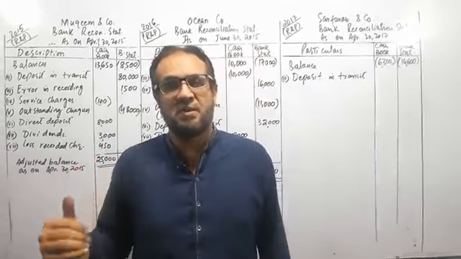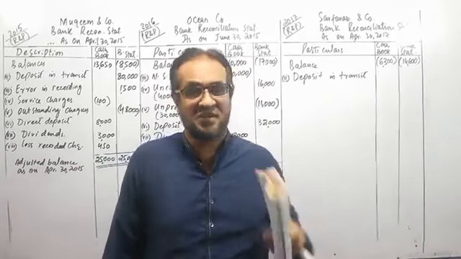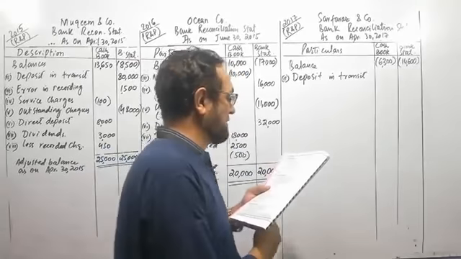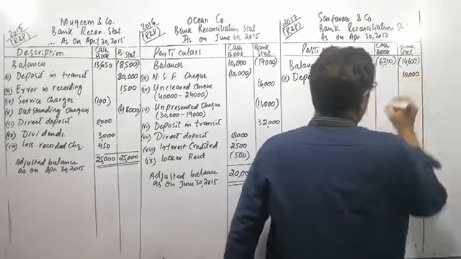We have taken this amount into the cash book, but this amount is not being shown in the bank statement. We have deposited, so we will show this amount as addition to the bank statement.